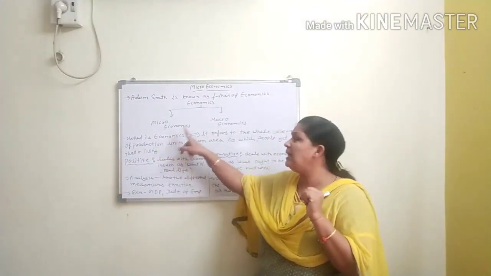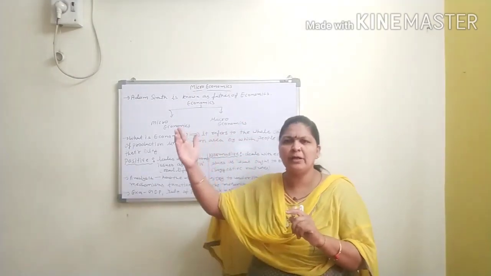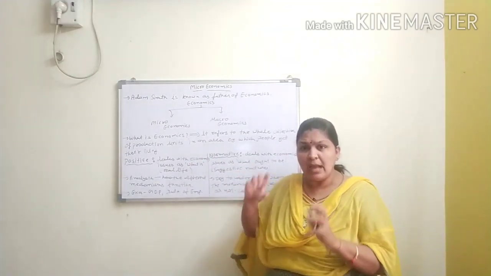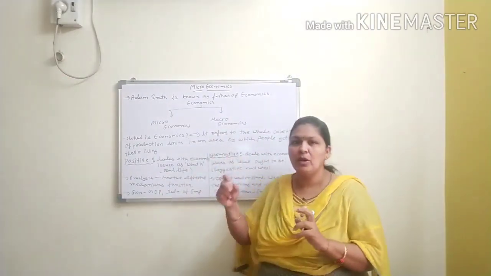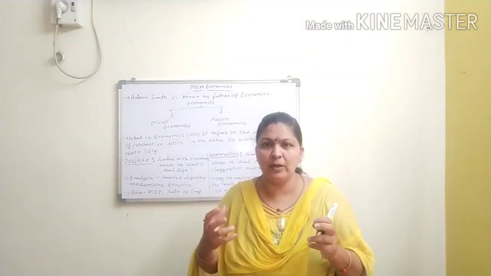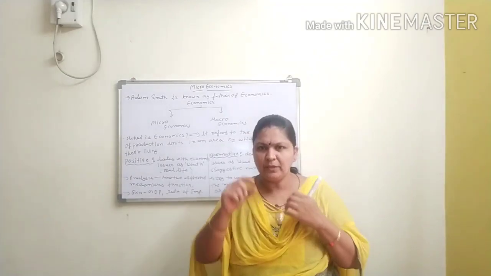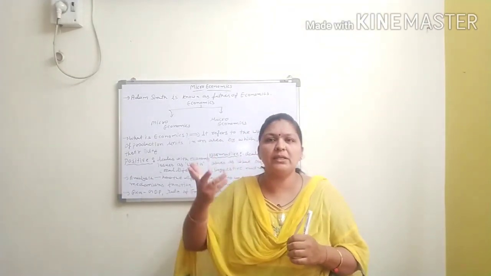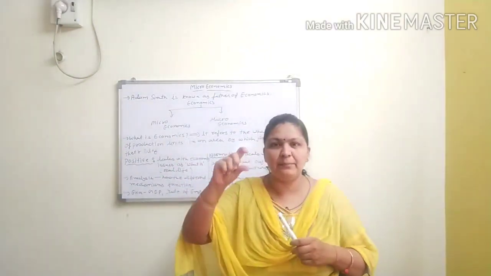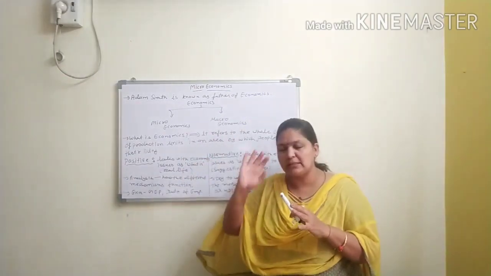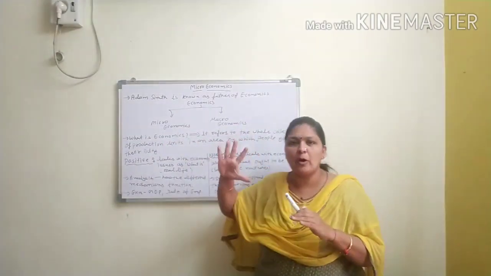First is microeconomics and second is macroeconomics. Clear? In basic concept we will see the difference of both and study about both. But now if you are curious what is micro and what is macro: you know the word microscope, right? Everyone has seen a microscope. So what do you see in a microscope? Small things that we cannot see with our eyes, like bacteria, we see in a microscope. So it means micro is the narrow concept and macro is the broad concept. That's it. Clear? Micro is the narrow concept and macro is the broad concept.